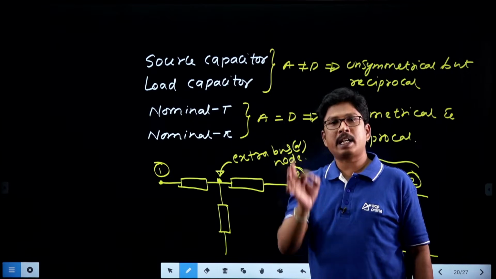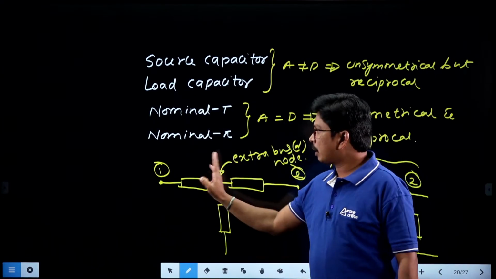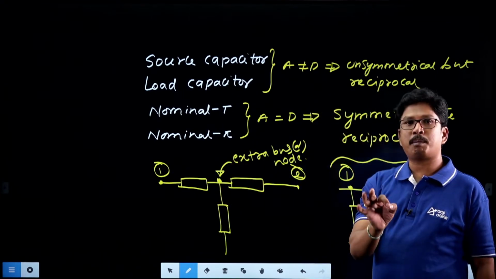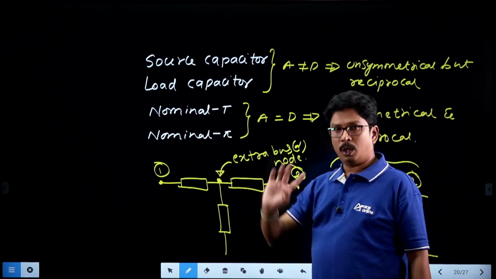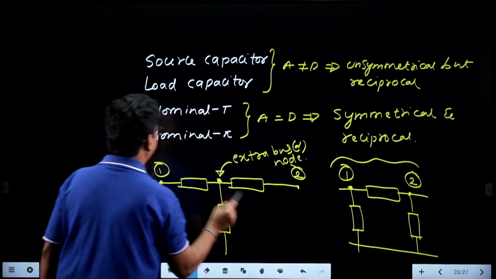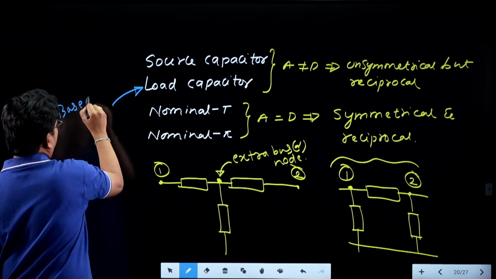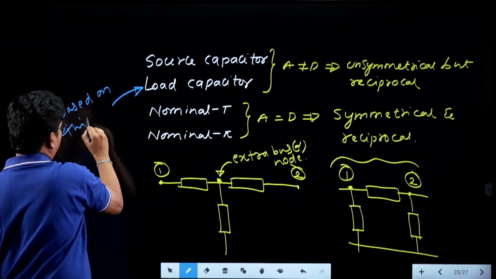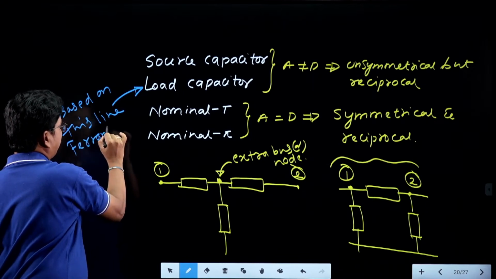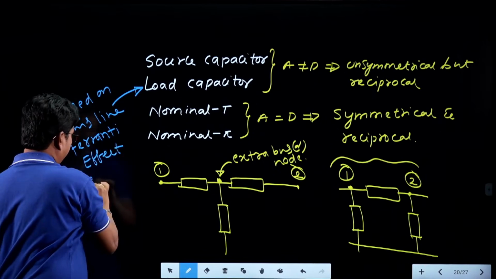That's why the Ferranti effect compensation should be given based on the load capacitor model, not based on nominal T or nominal pi. The Ferranti effect compensation should be given based on the load capacitor model, right? Based on this line, Ferranti effect compensation will be given.